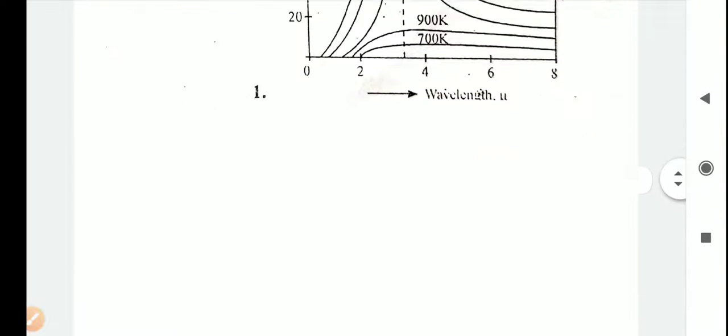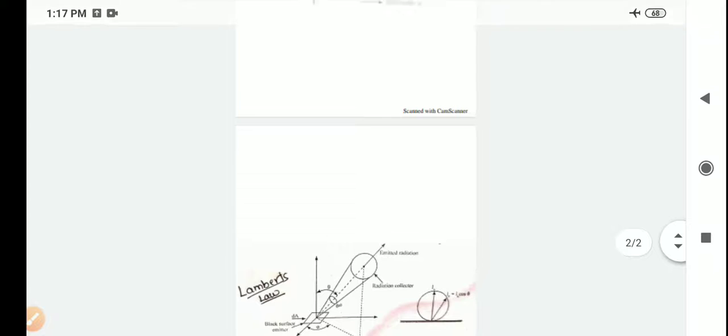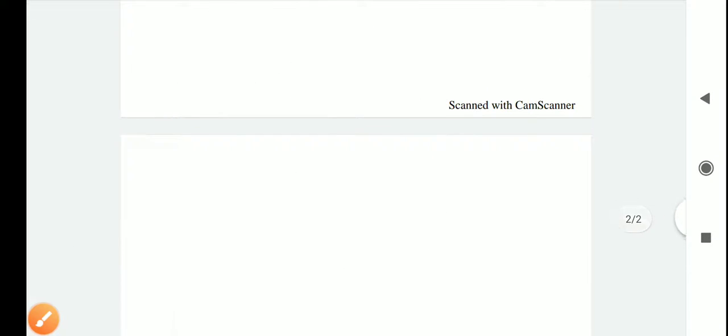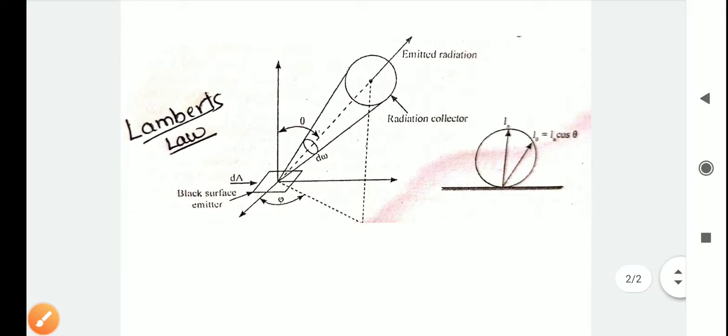Okay, next one is Lambert's law. Lambert's law states that the intensity of radiation in a direction theta from the normal to the black emitter is proportional to the cosine of the angle theta. Okay, that is Lambert's law.